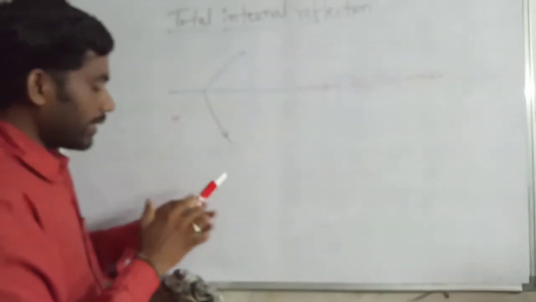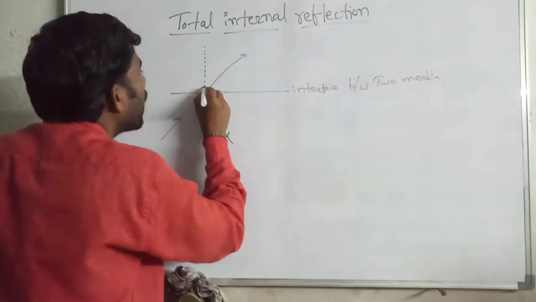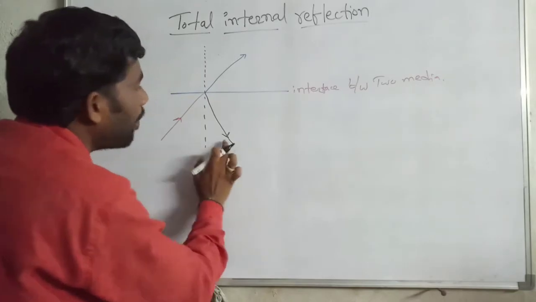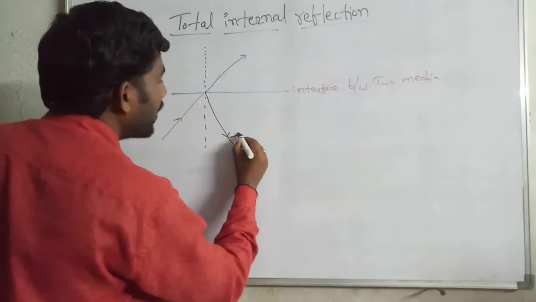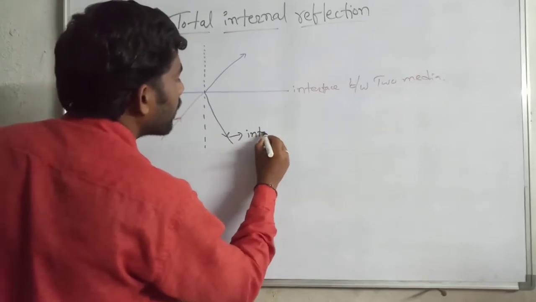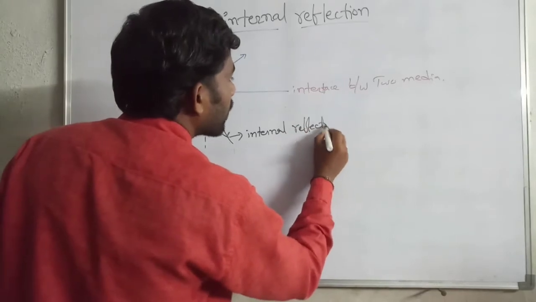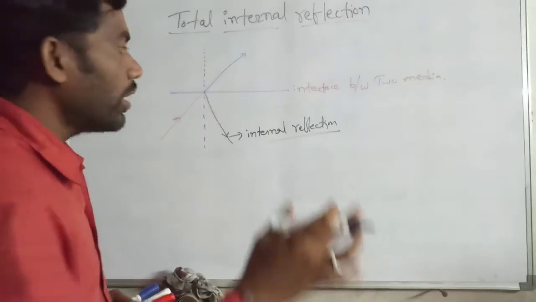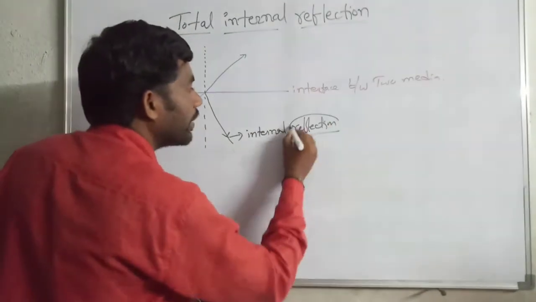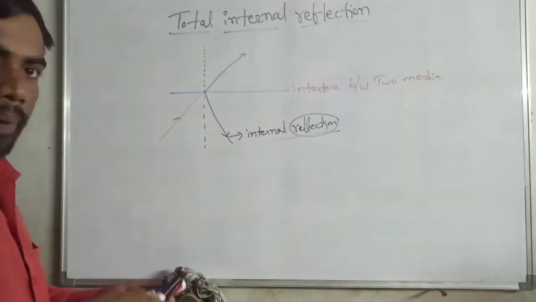This is the reflection. In this case, the reflection occurs in the same medium. That's why it is internal reflection. Commonly it is called internal reflection, but today we just say reflection. Okay, that is the most basic point.